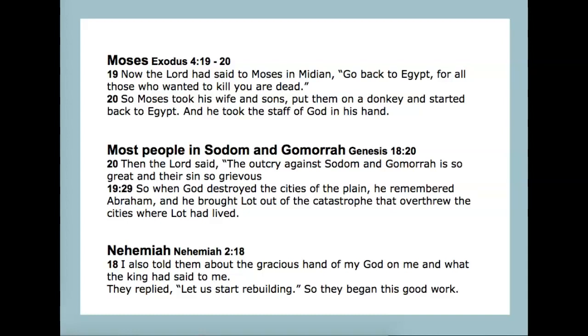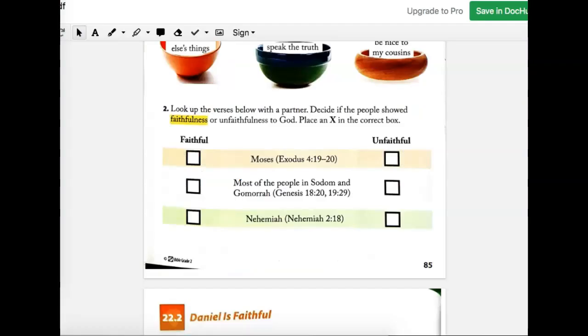Did Nehemiah and his fellow Israelites show faithfulness? Yes. Nehemiah went to the city of Judah and he rebuilt the walls of Jerusalem for God, and all the other Israelites supported him. So now you can complete this last part by marking the boxes correctly with an X.